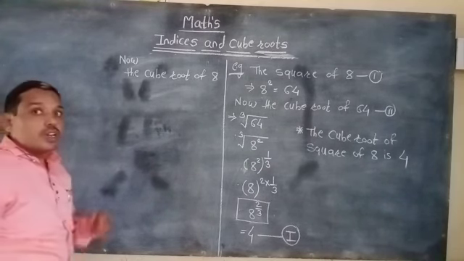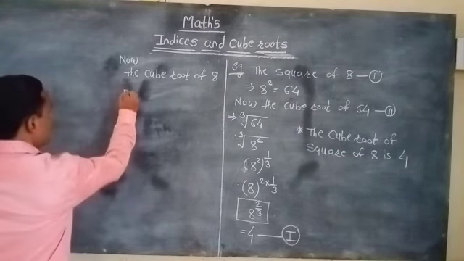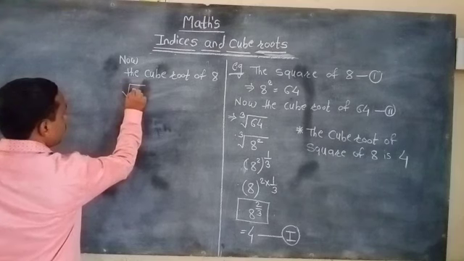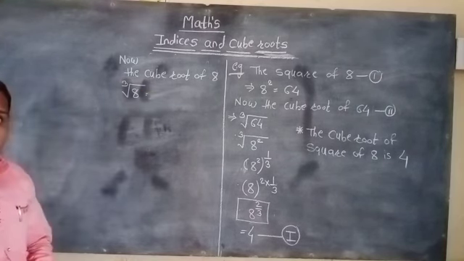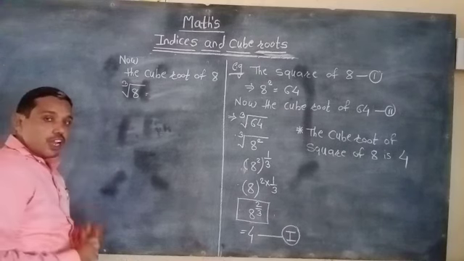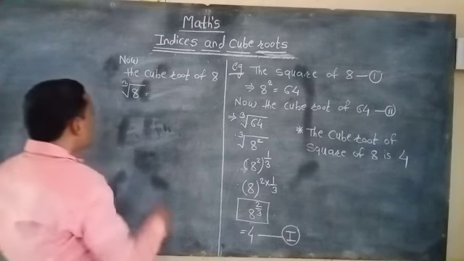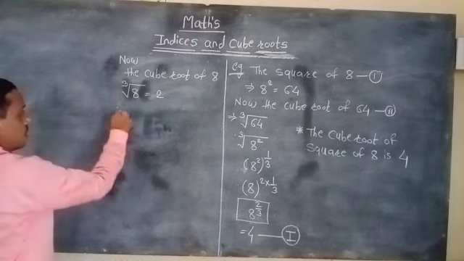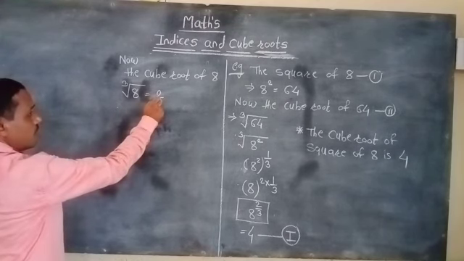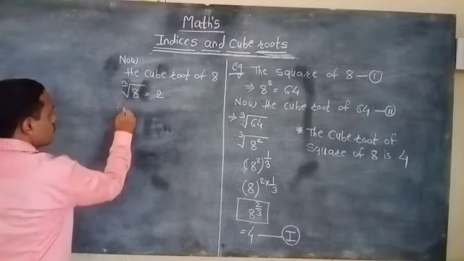We can easily find out the cube root of 8. So what is the cube root of 8? We know the value of the cube root of 8 is 2. So we get the cube root of 8 is 2.